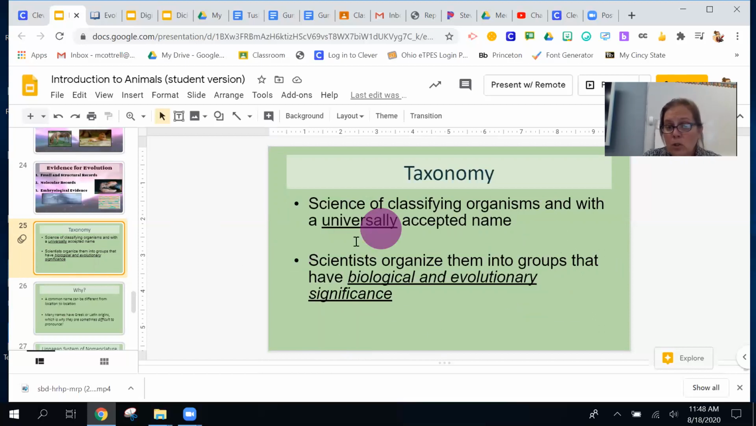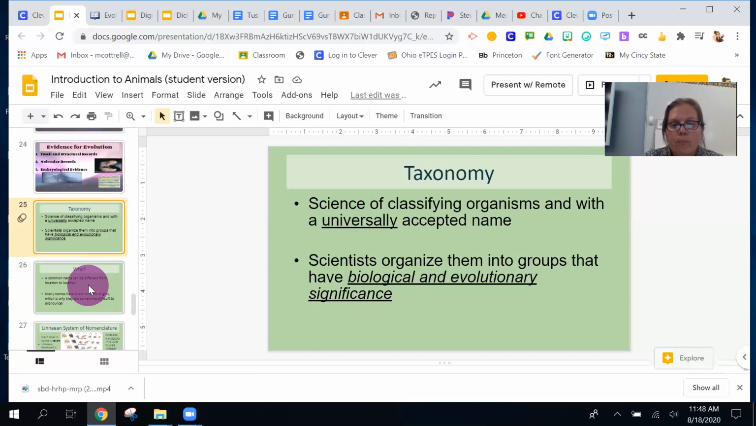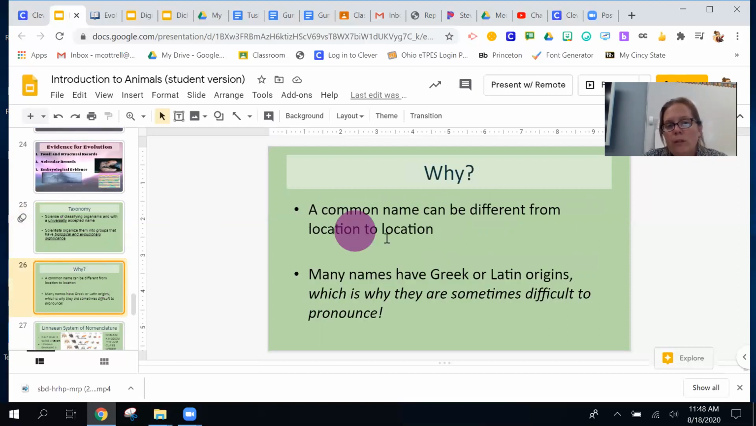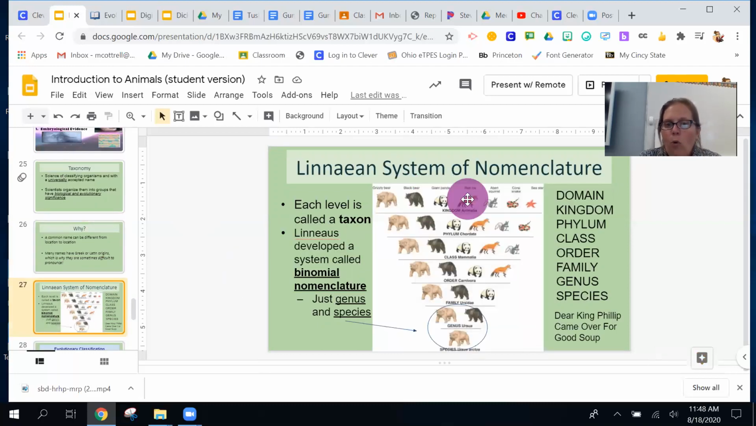They organize them into groups that have biological and evolutionary significance. And I will talk about that in a second here. And why do we need a universal name? Because a common name can be very different. Maybe we call something a red squirrel here, but it's called a brown squirrel in another location. So many of these names are mouthfuls because they're of Greek and Latin origins, and so they're sometimes hard to pronounce, or sometimes just goofy. You may have talked about this in biology, this whole idea of nomenclature.